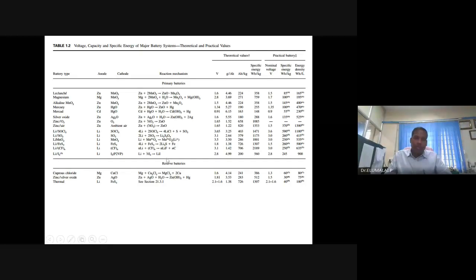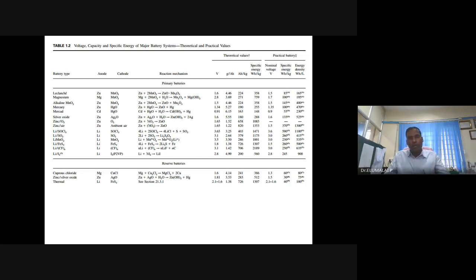What are the cell reactions? These are the overall cell reactions. What is the overall cell reaction? Sir, this is not a question to ask us. It consists of both the anode reaction and the cathode reaction, the positive electrode reaction and the negative electrode reaction. Overall cell reaction, overall battery reaction, an oxidation reduction reaction. And in this case only the discharge reaction, because these are all primary batteries.